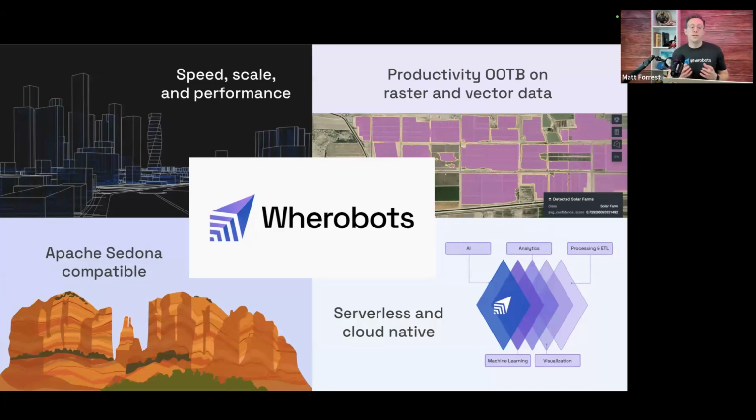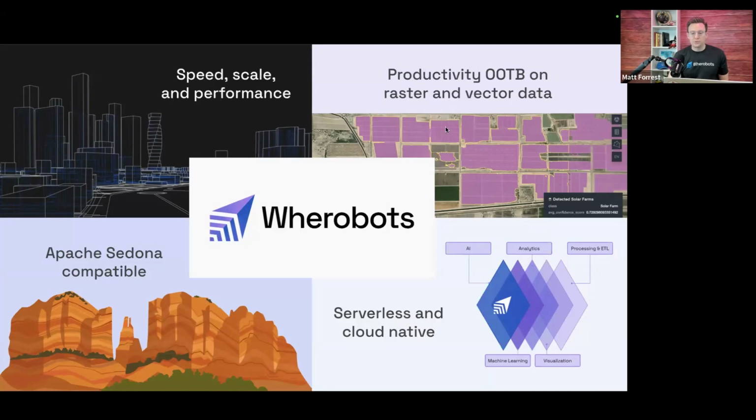What we've done at Wherobots is create compute environments that are optimized for spatial predicates, spatial awareness, if you think of it that way. Basically, it's built to work with spatial data. It knows things about spatial relationships and how spatial data interacts, raster and vector. It's embedded in those compute layers. That results in significant performance speed, which we'll show in a minute. So that's the main big thing that we do: our compute, whether you're running smaller workloads or the largest workloads possible, will be faster compared to other systems.